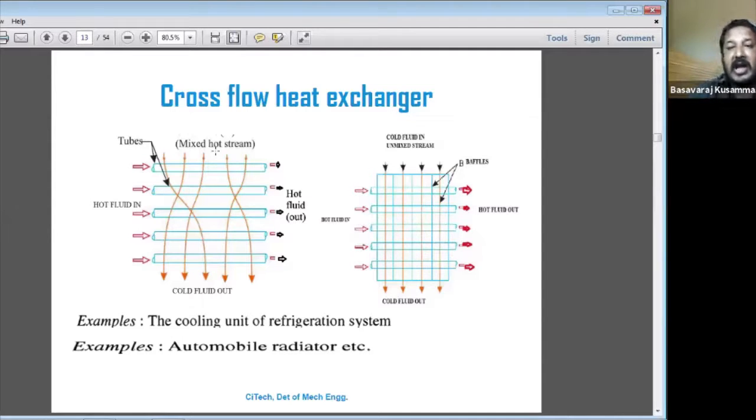But as per the syllabus, we are discussing only parallel flow and counter flow, the LMTD method for the parallel flow heat exchanger and the LMTD method for the counter flow heat exchanger, and also the NTU method for parallel flow and counter flow heat exchangers. They may ask the question: which one is the most efficient? Whether the parallel flow heat exchanger is efficient or the counter flow heat exchanger is efficient.